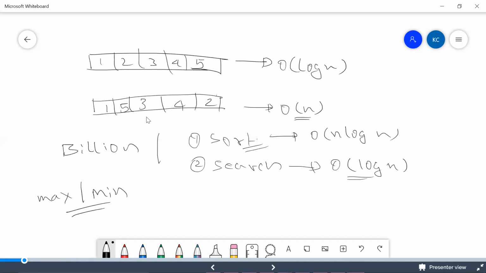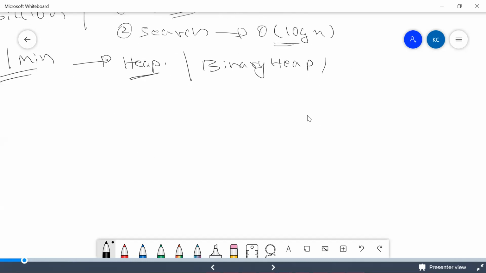In this case there is a data structure which comes in handy, which is called a heap. I can say there is one thing called a binary heap. So what is this binary heap, guys? A heap is also a tree. It is a binary tree. Binary heap is nothing but a binary tree, and one more thing I want to say is it is a complete binary tree.